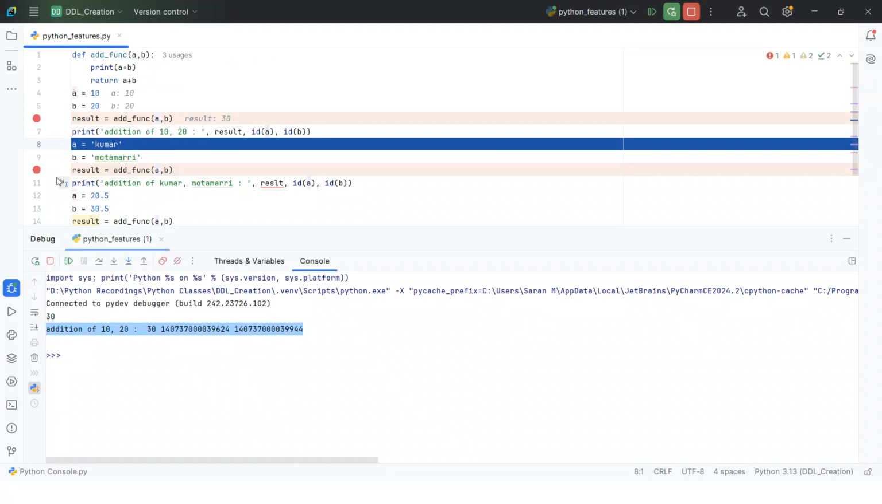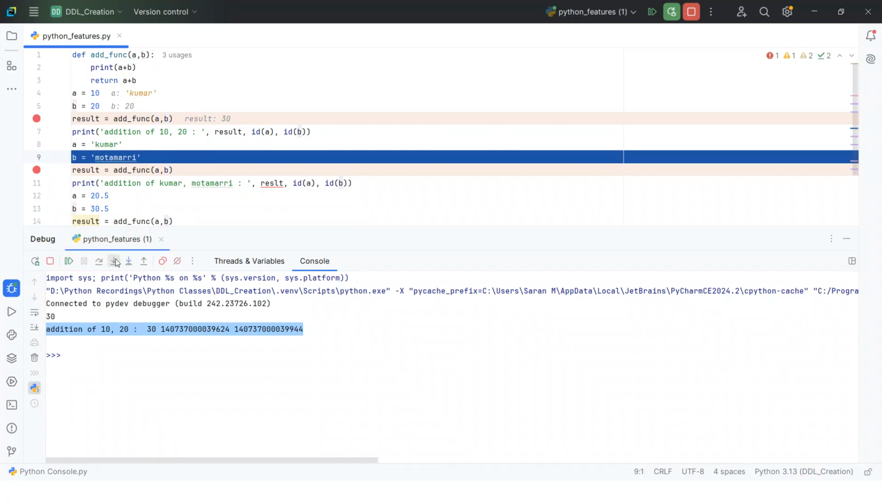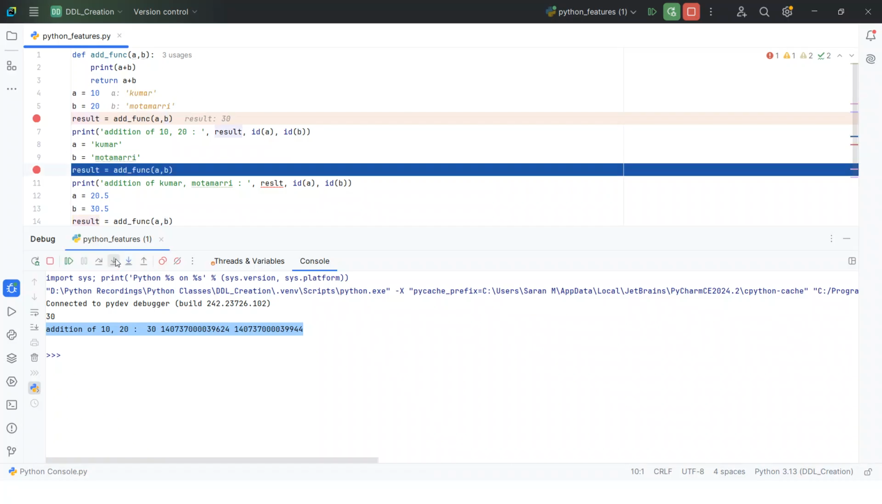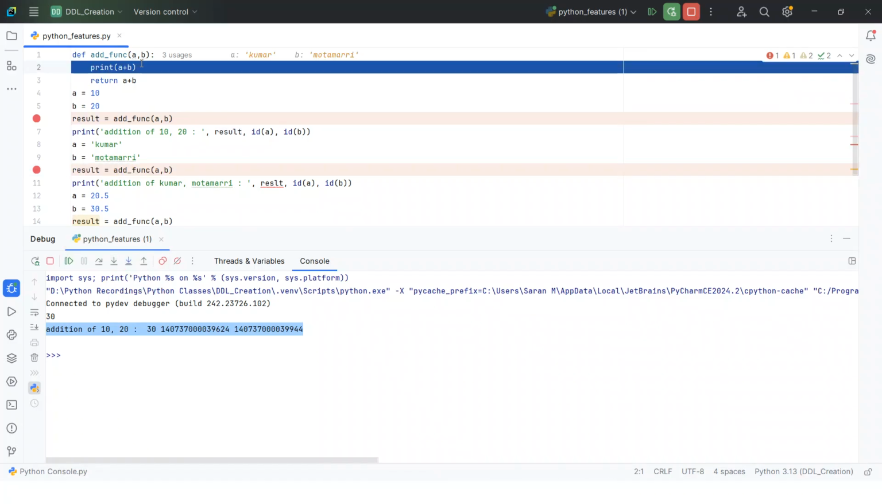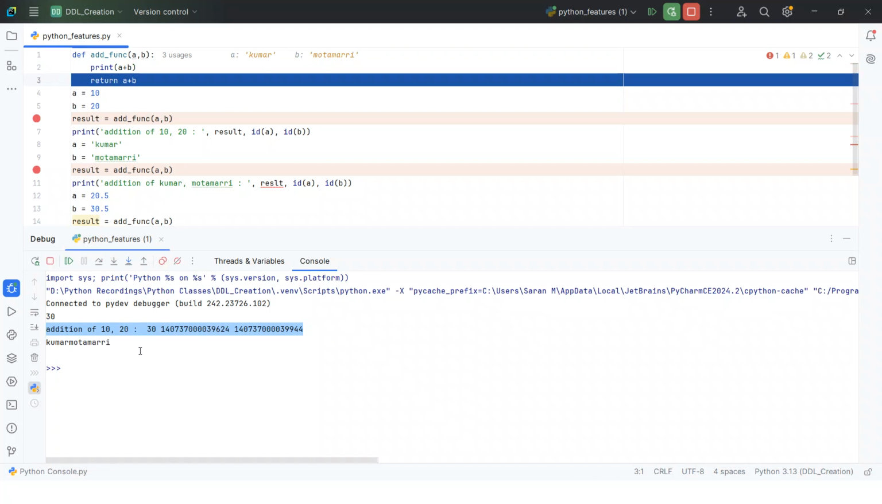Now it completed. After that, again I'm giving a is equal to Kumar and next b is equal to Motomari. Again it goes to the add function. When I go into the add function, a is equal to Kumar, b is equal to Motomari, and it prints the print statement of a plus b. See, now you see the Kumar Motomari, and it comes to the next line, the return statement.